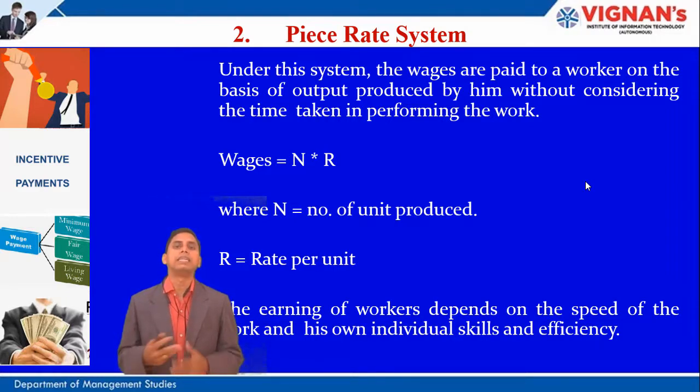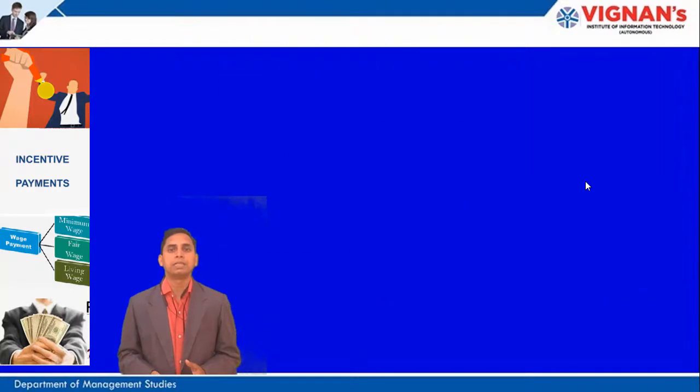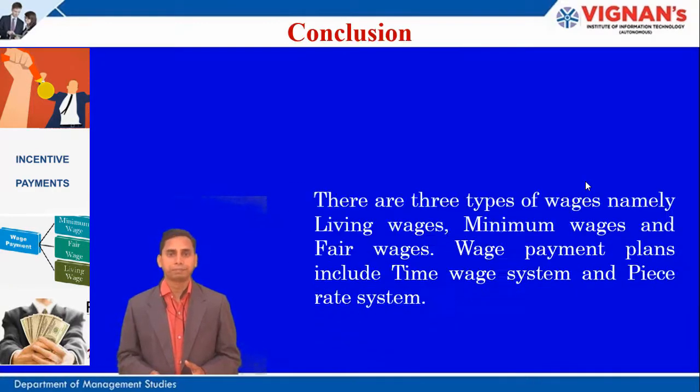At the end of the day, how many units the worker produces is the only thing that makes money for the worker. That is why the workers will also be in a position to apply their skills and produce the work in a more efficient manner, and this way the piece rate system is adopted.